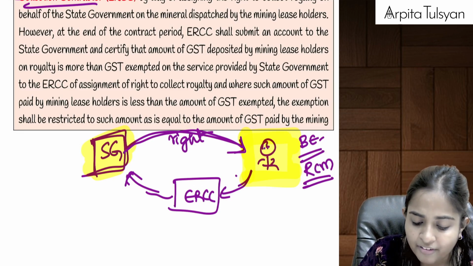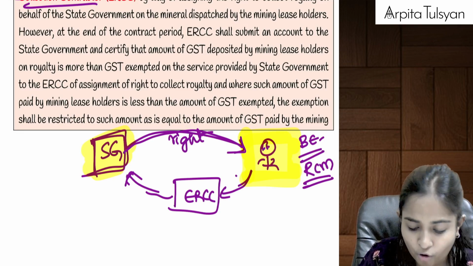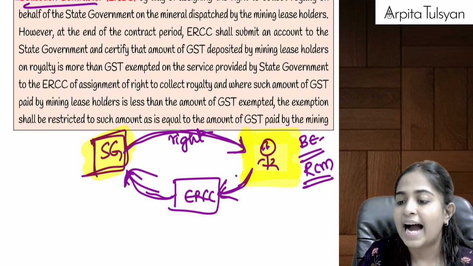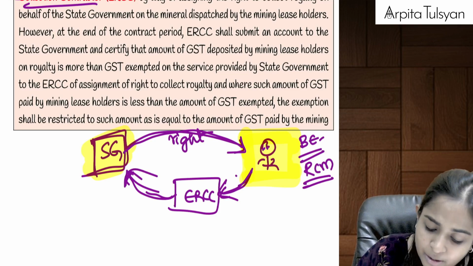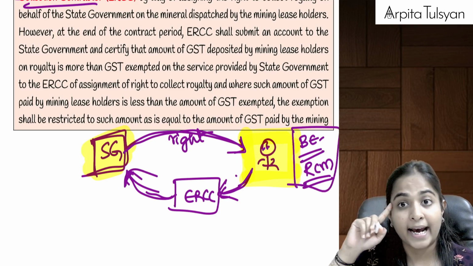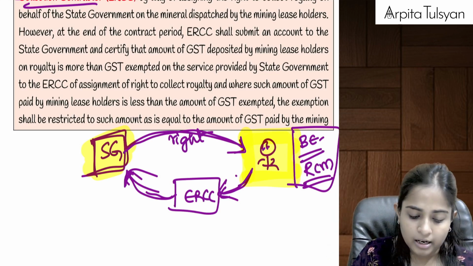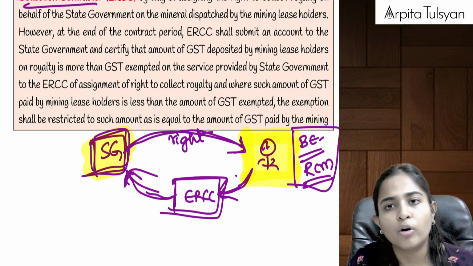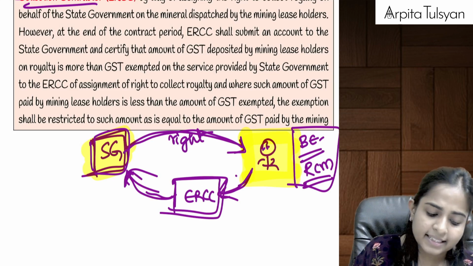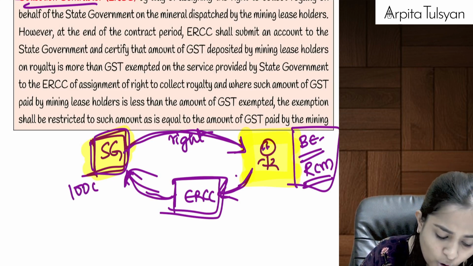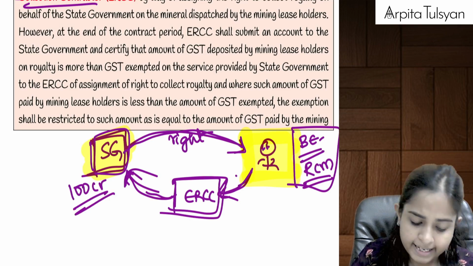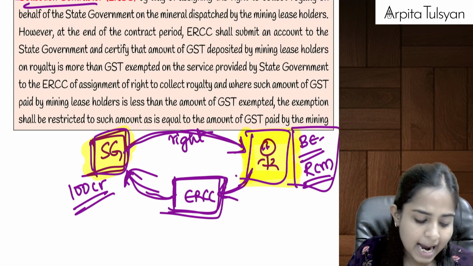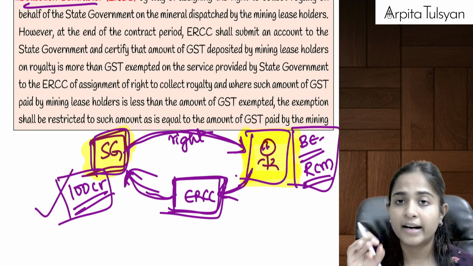Whatever amount of royalty I am paying to the ERCC and then to the state government, on that I will be required to pay the tax under reverse charge mechanism. This point we have already studied earlier. Now see what they are telling. The state government and ERCC will enter into a contract for a fixed royalty. That is, the state government will say that I want a fixed royalty of 100 crore rupees. ERCC will say, okay sir, I will take it from this particular person and give it to you. I will make sure that at least 100 crore reaches you.